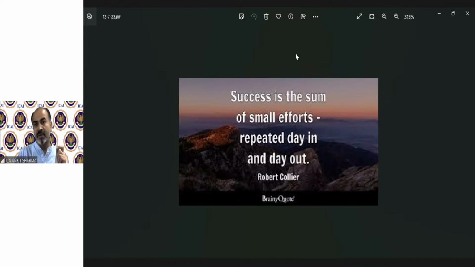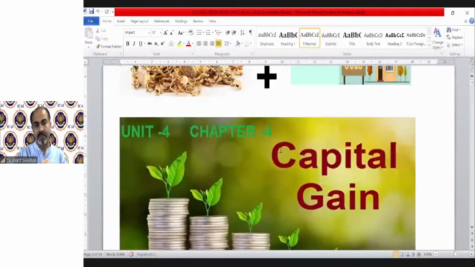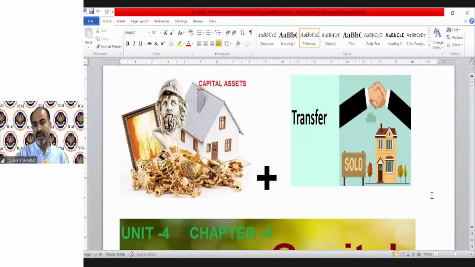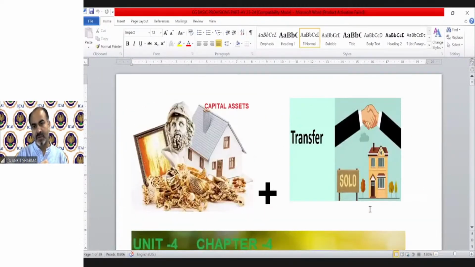I believe you all have downloaded the notes. I uploaded those notes on the portal yesterday, so I believe you must have downloaded them. So we will start today's chapter, that is income under the head capital gain.